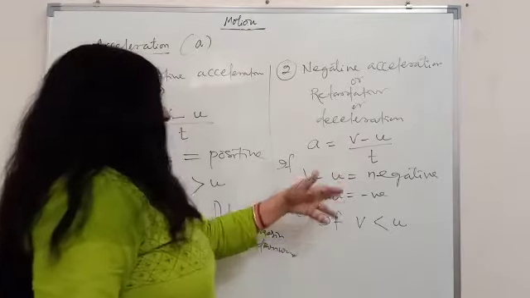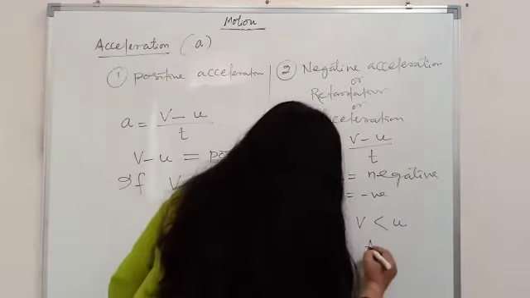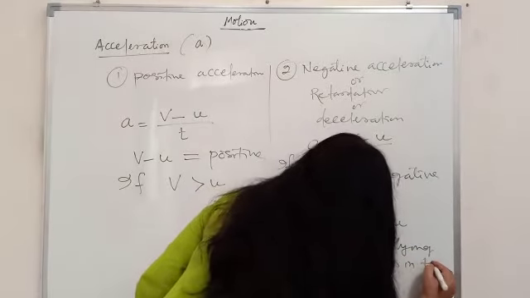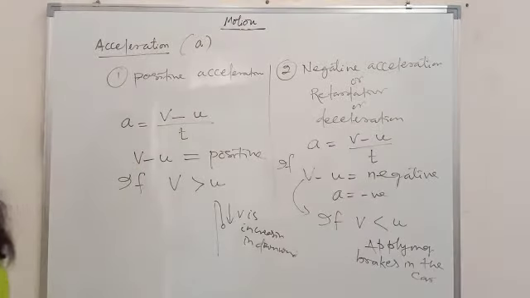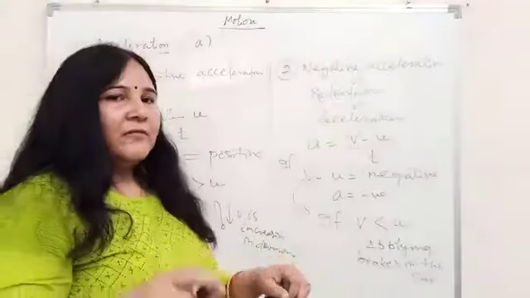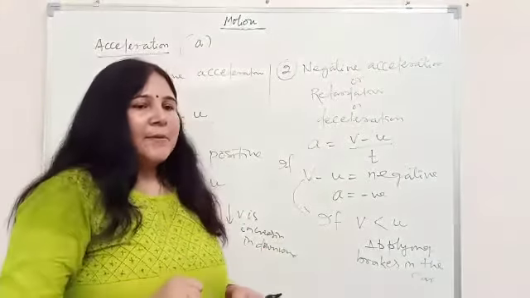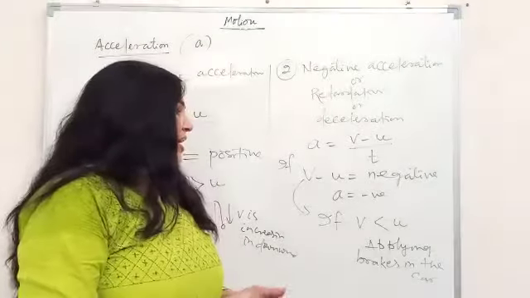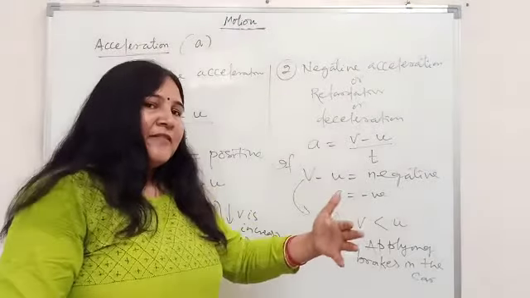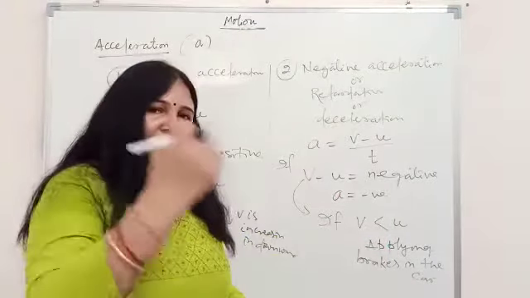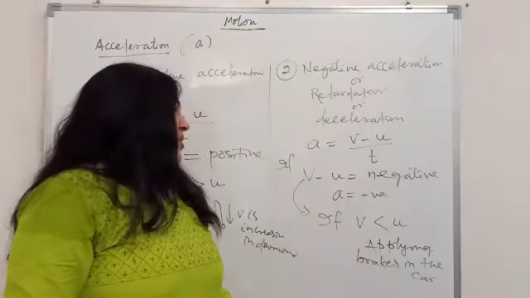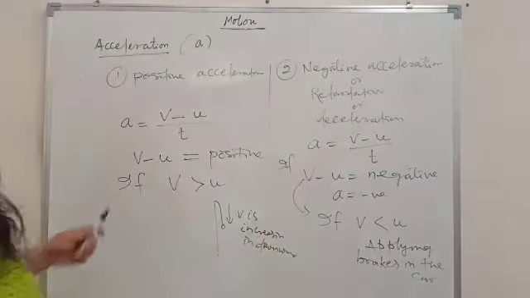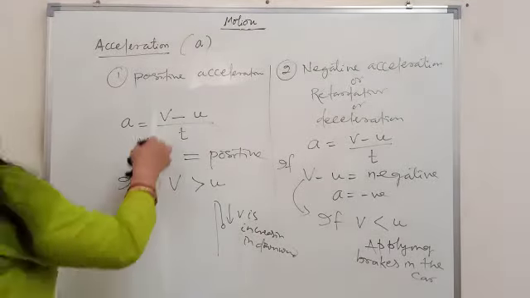But take negative acceleration: suppose you are applying brakes in a car. Suppose you are moving with a certain velocity or speed, and suddenly you apply the brake. What will happen? Your velocity keeps decreasing, or the magnitude of the velocity or speed keeps decreasing. So the final velocity will be smaller than the velocity with which it started. That's why this case is called retardation or negative acceleration. So this is positive acceleration and negative acceleration.